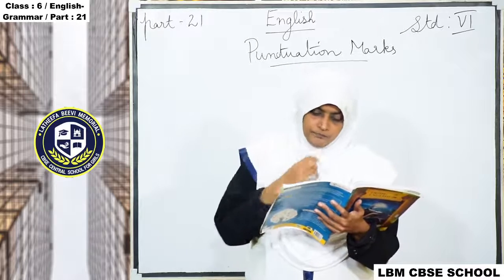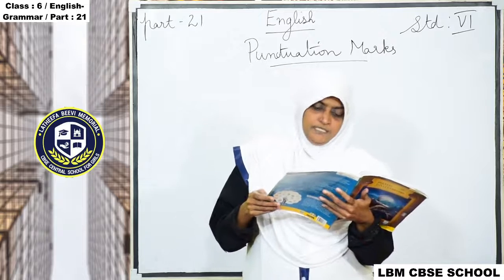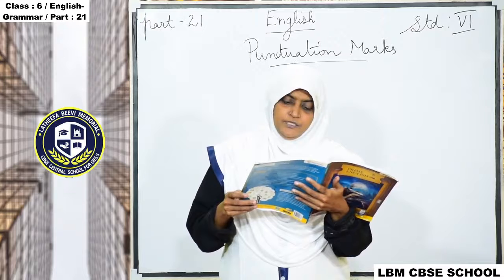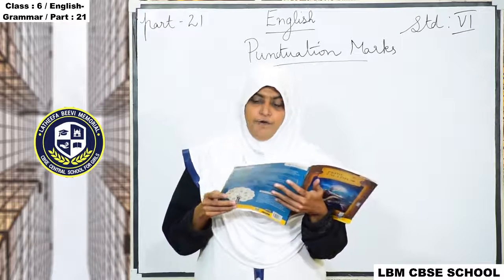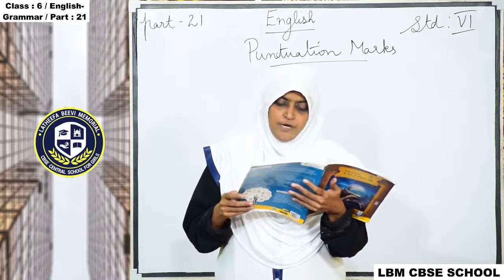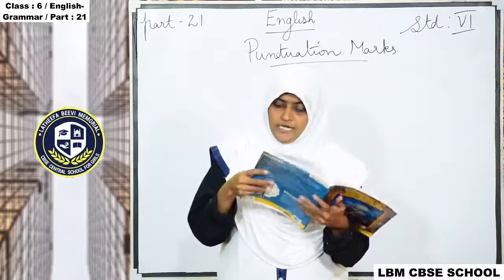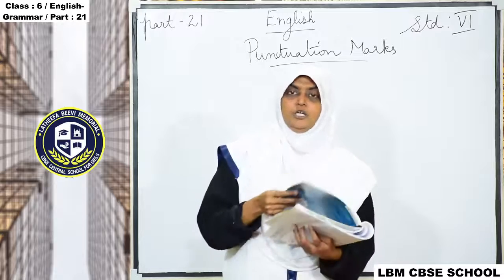So here, page number 77, listen carefully. Notice that the entire text is a single sentence as it conveys a unified idea. When we use two sentences to convey a unified idea, we use a semicolon between the sentences or independent clauses.